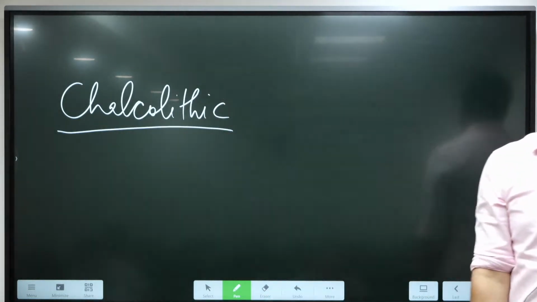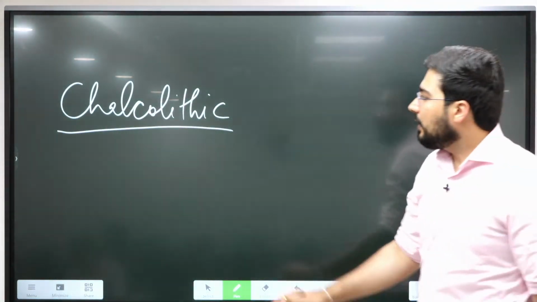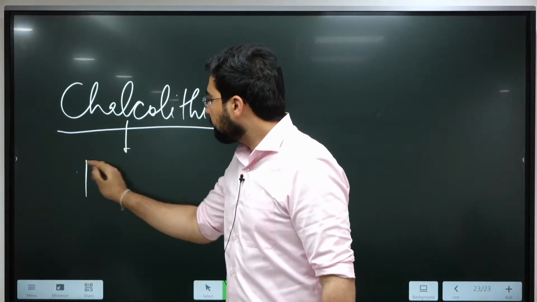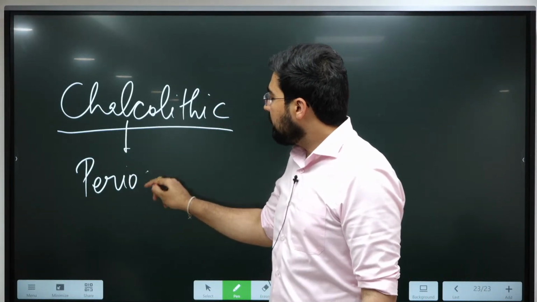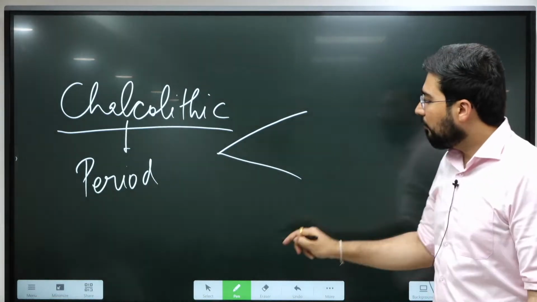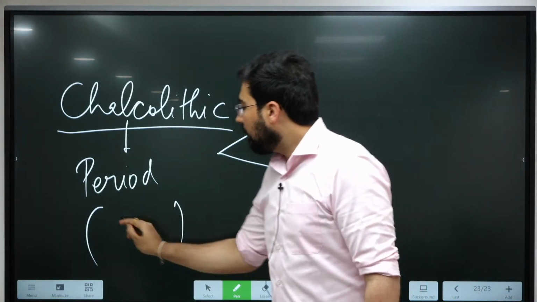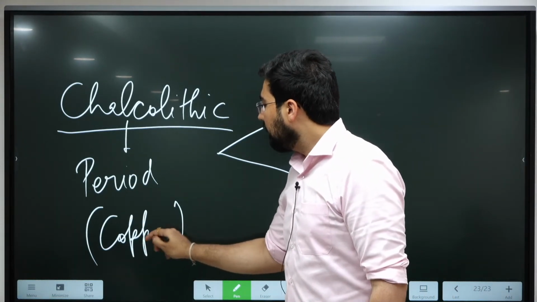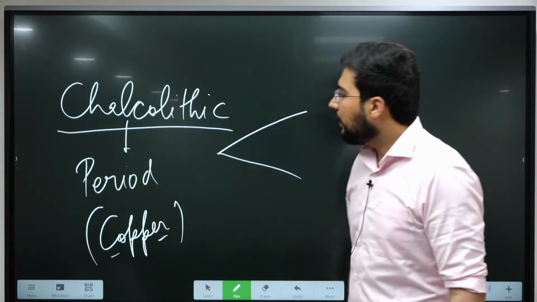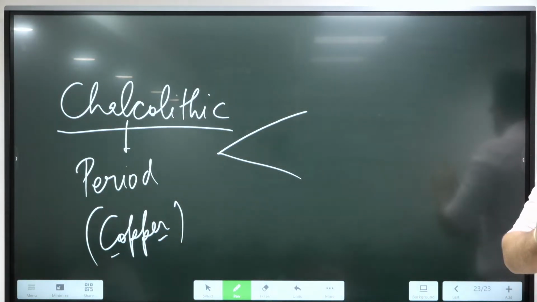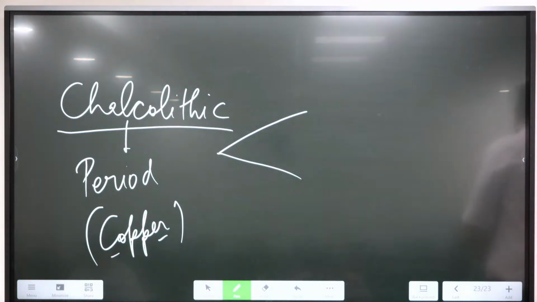comes the Chalcolithic period. The first time we see the use of metal. Copper was the metal. Within this Chalcolithic period, we have two types of areas.